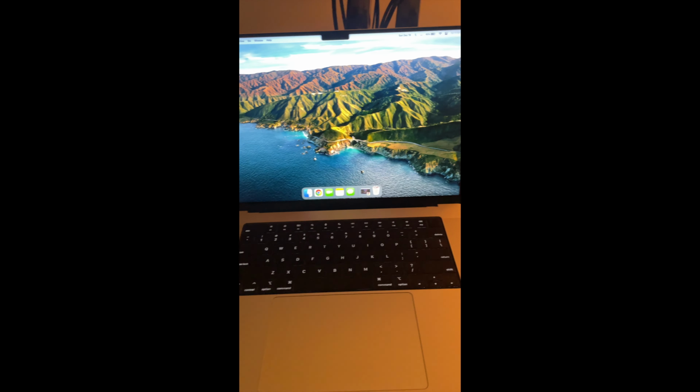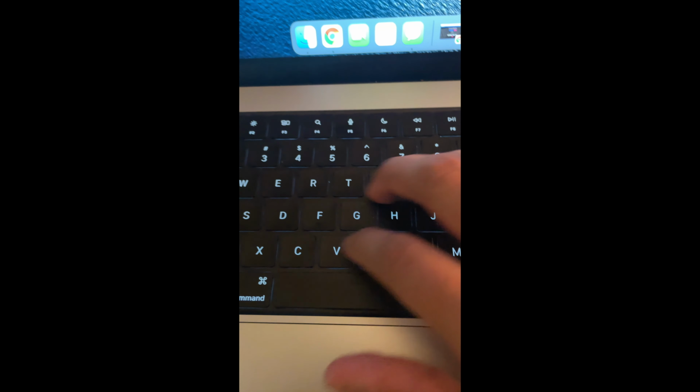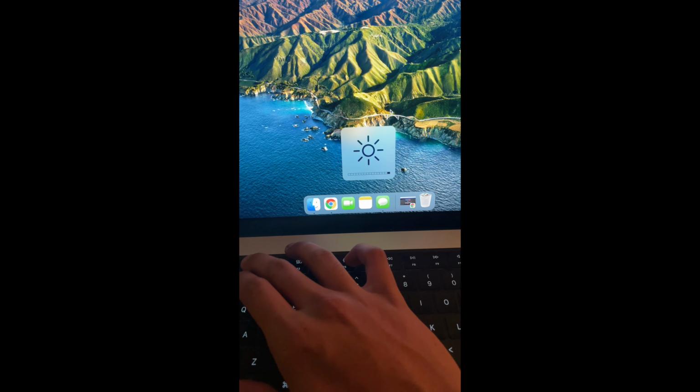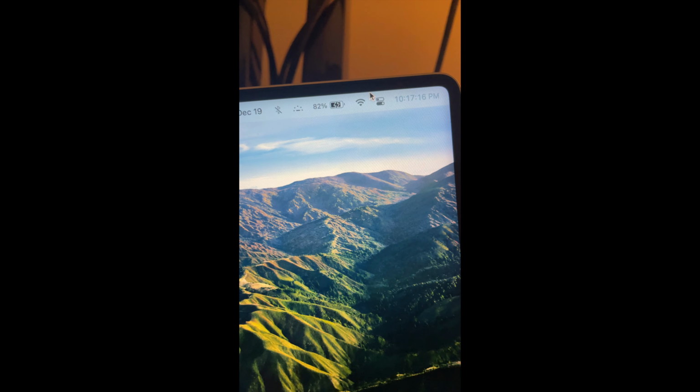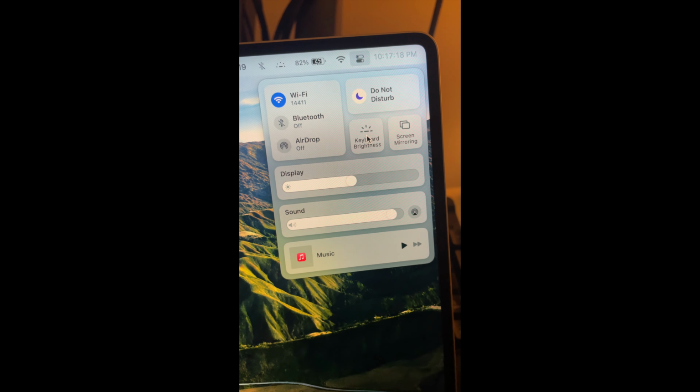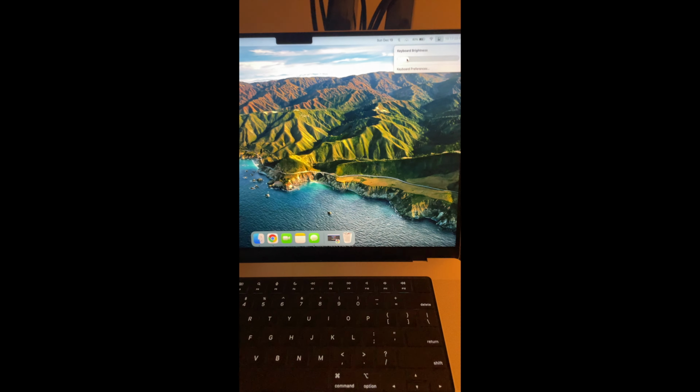Hey, what's up guys? So this is a new M1 MacBook, but a pretty common complaint is that there are no buttons here to adjust the backlight of the keyboard. These buttons right here are for the brightness of the screen, and to adjust the brightness of the keyboard itself, you have to go into this control panel here, click keyboard brightness, and then adjust it like that.